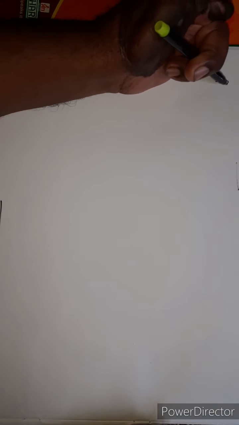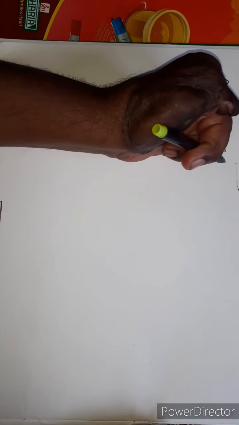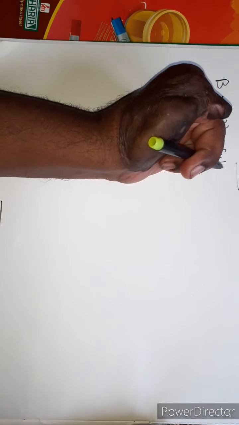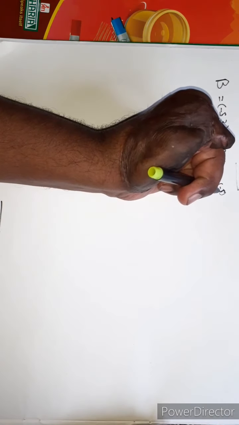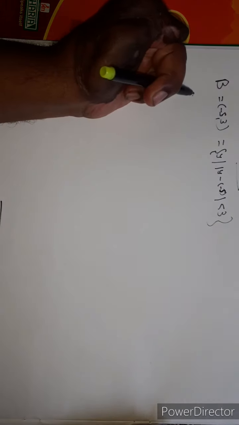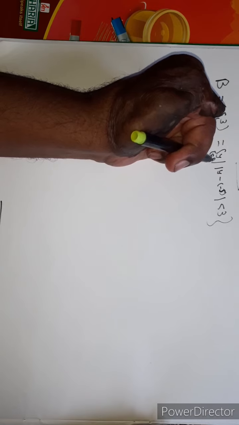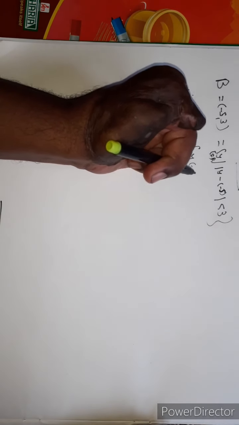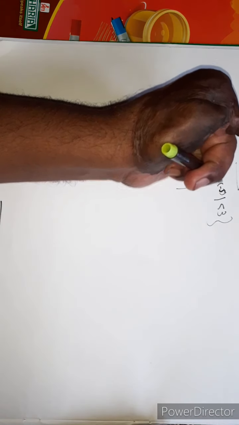Therefore, the open ball centered at minus pi and radius 3 is the set of all y belonging to R such that mod of y minus minus pi is less than 3, and this is equal to the set of y belonging to R such that mod of y minus pi is less than 3, meaning the distance between y and the point minus pi is less than 3.